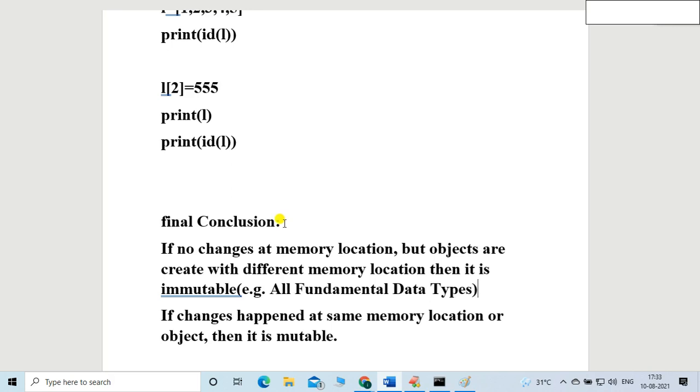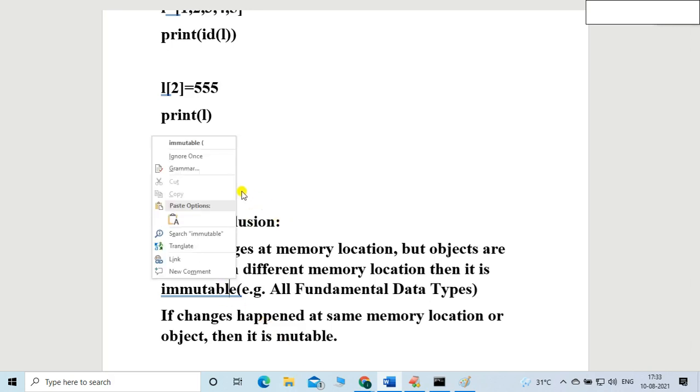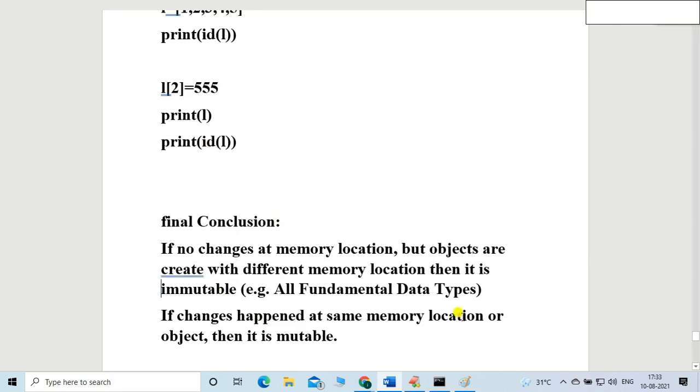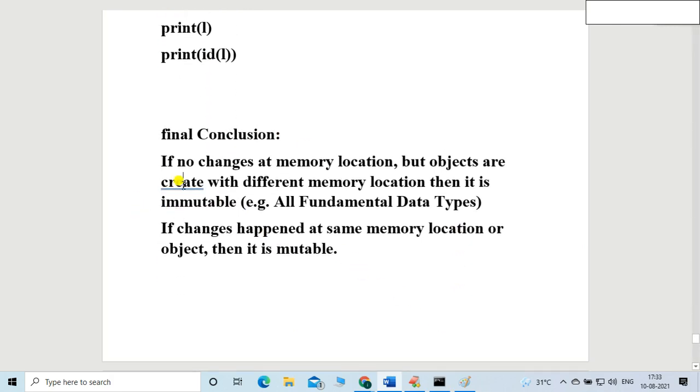What are the fundamental data types? In total we have 5 fundamental data types. And what are the examples of mutable? Today we discussed the list. Up to today, because some people are not getting what exactly a tuple is, I just restricted it to the list. The list is the example.